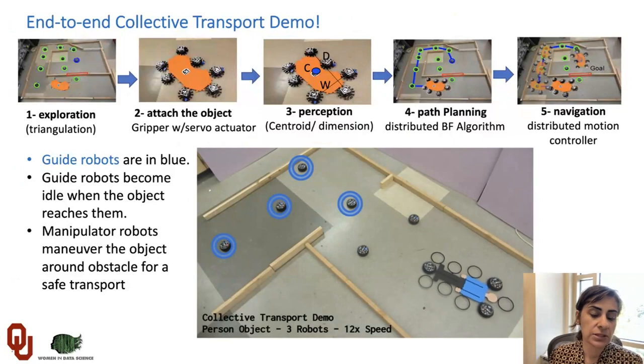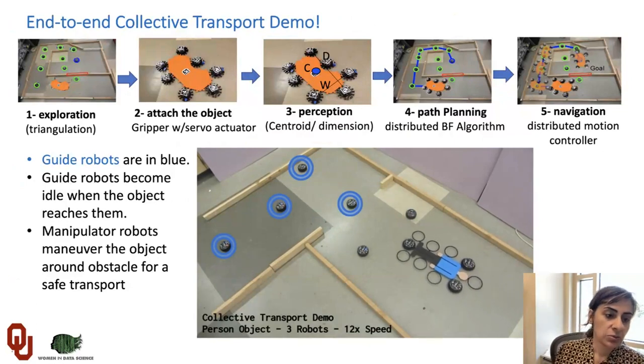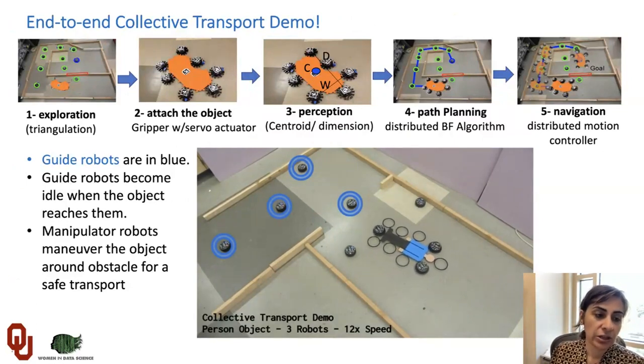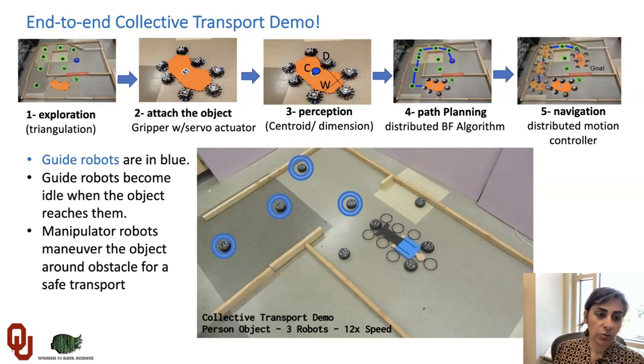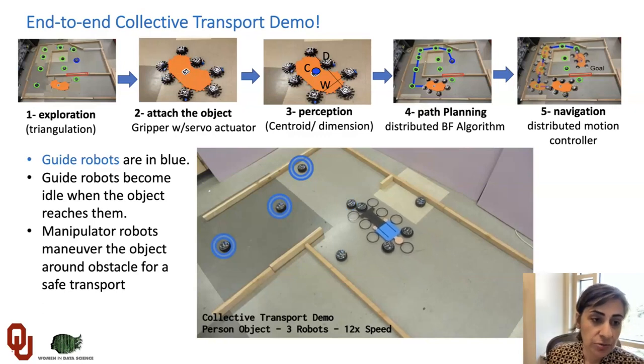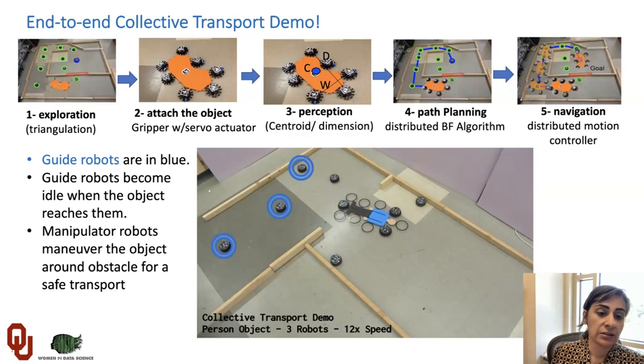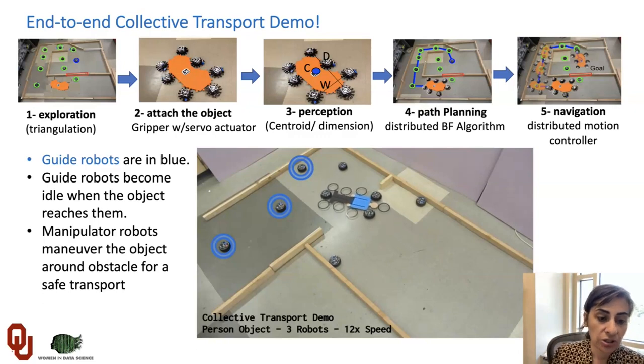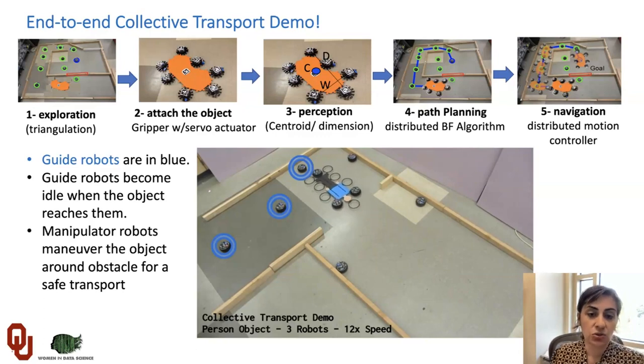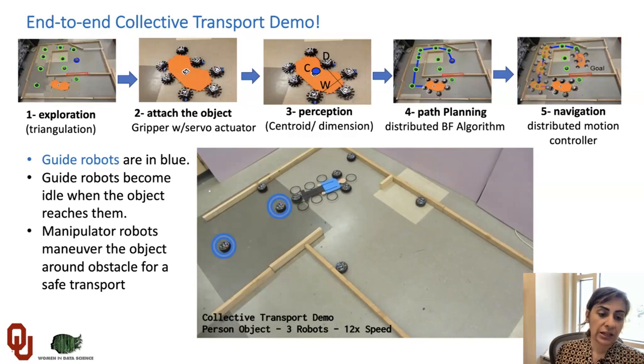So we have a set of robots set up. They first explore and cover the environment, then a set of the robots attach to the object, as you see here, and then they measure some dimensions of the object to create a path. When the path is generated, which is a safe path through this environment, the robots navigate the object and carry it to the goal destination.